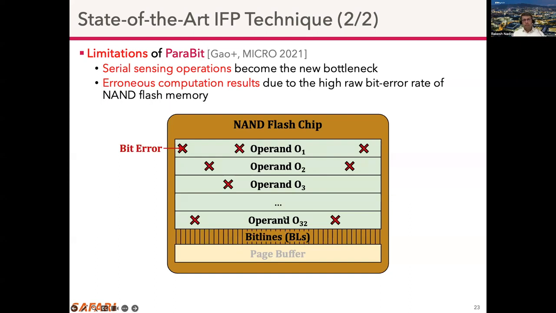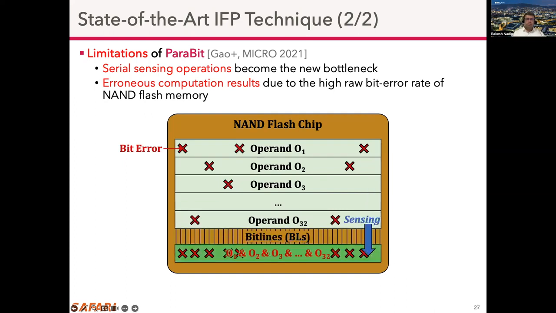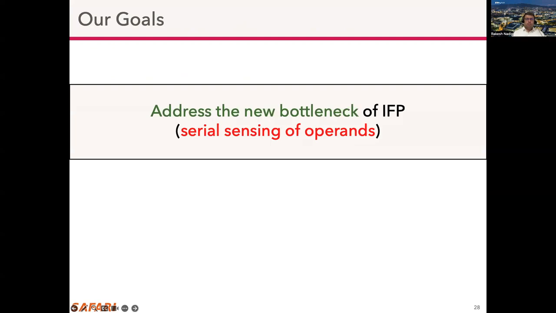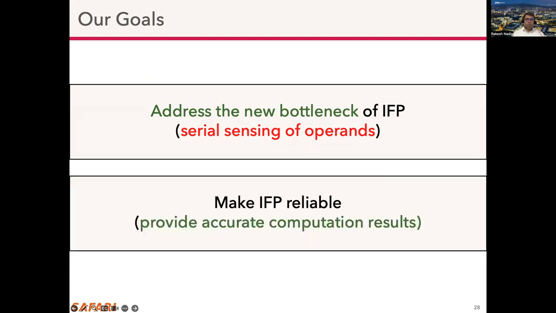Here we see many bit errors in each operand, and these bit errors get accumulated in the result in the page buffer during the serial sensing operation. And this limits the applicability of in-flash processing to highly error tolerant applications. So our goal in this work is to address the bottleneck of in-flash processing, which is serial sensing of operands, and provide more accurate computation results and make in-flash processing reliable.